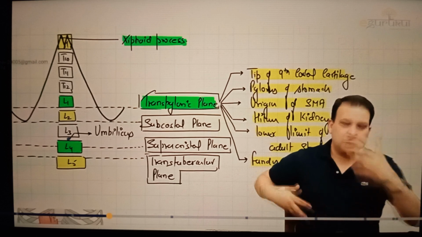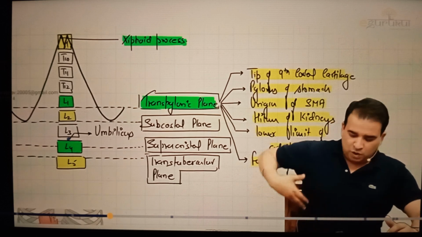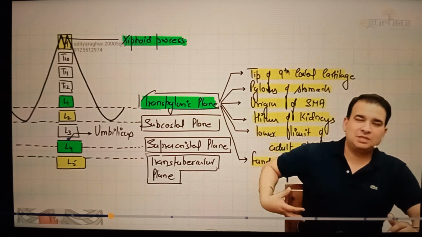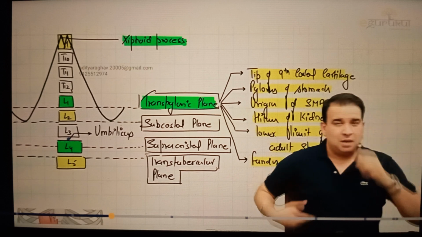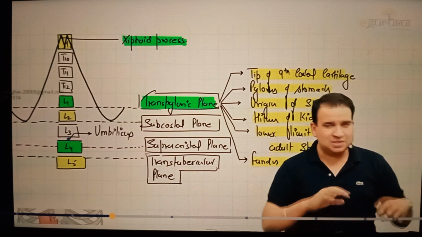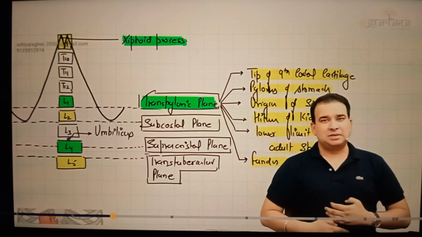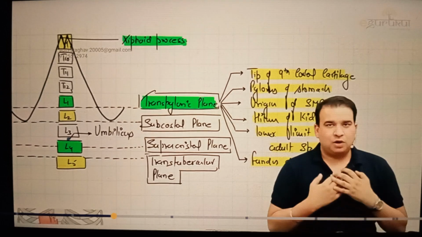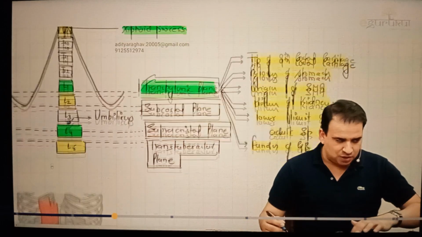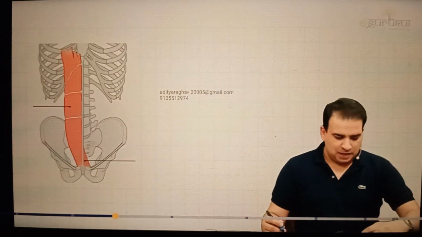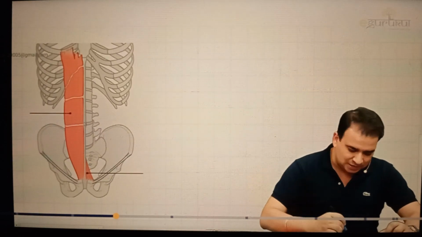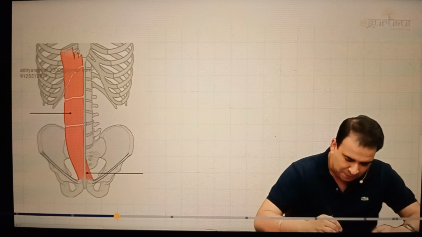And what are the muscles in the anterior abdominal wall? If you talk about the muscles on the side, we have external oblique, internal oblique, and transverse abdominis. But the one important muscle that I want to discuss with you, on which some questions directly and indirectly are asked, is the rectus abdominis muscle, which is the main flexor of the trunk. Let me use this picture here to tell you about the rectus abdominis. Although there are two muscles you can see in this image, guys, this is a very small triangular muscle present in the lower part called as pyramidalis muscle.